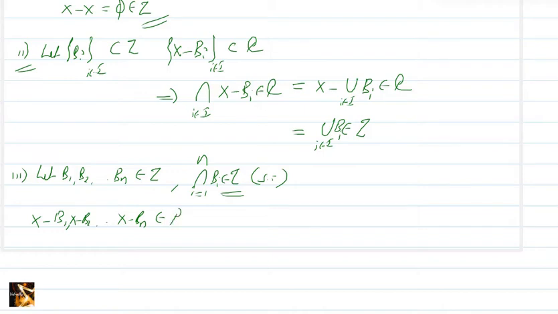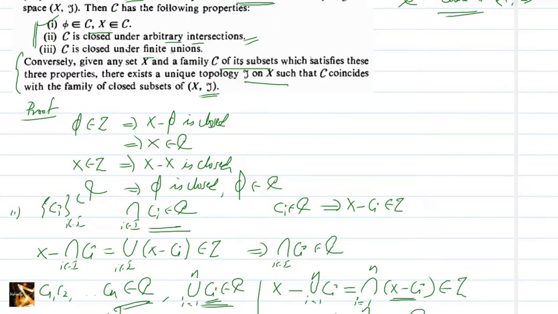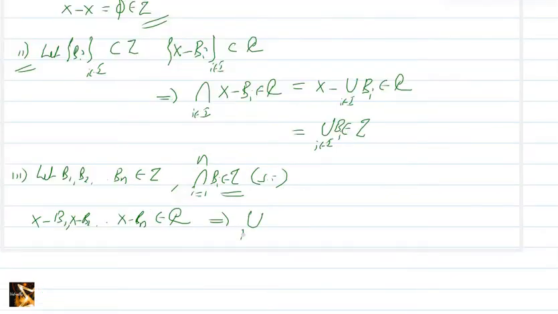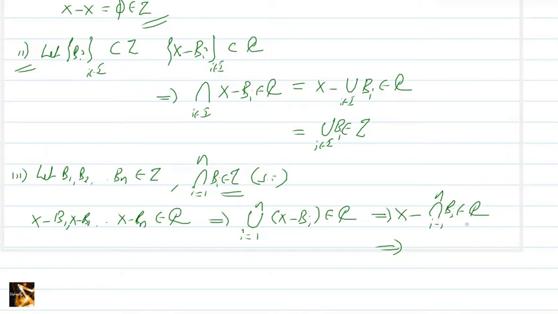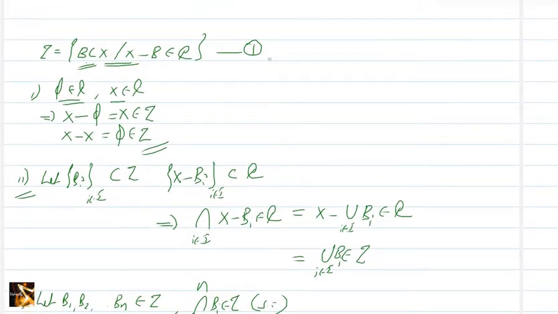All these are members of C. Then by condition 3, C is closed under finite union, so the union for i from 1 to n of X minus B_i is in C. This means X minus the intersection of B_i is in C by De Morgan's law, and that means the intersection of B_i is in tau. So tau is closed under finite intersection.